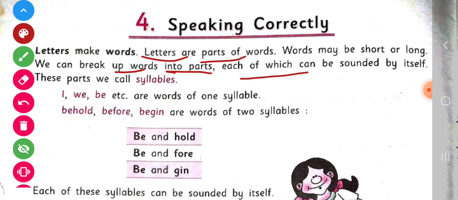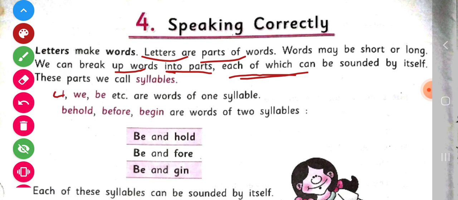Children, these words may be short or long also. And we can break up words into parts. We can break up a word into 2 parts, 3 parts, 4 parts, etc., and each of which can be sounded by itself. Means each part of the word can be sounded by itself, and these parts are called syllables.